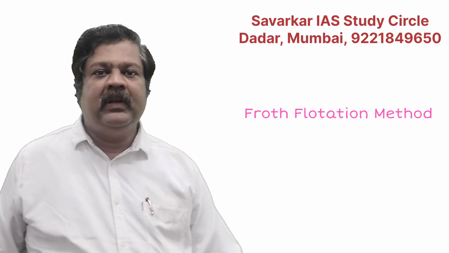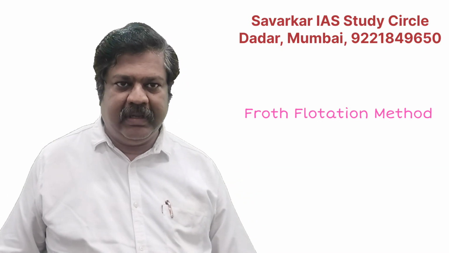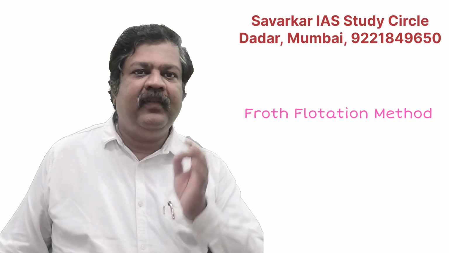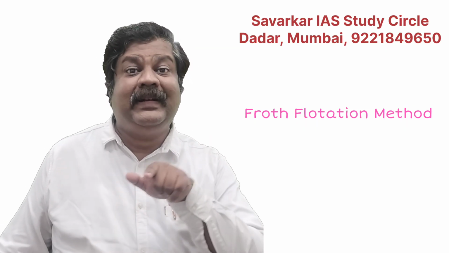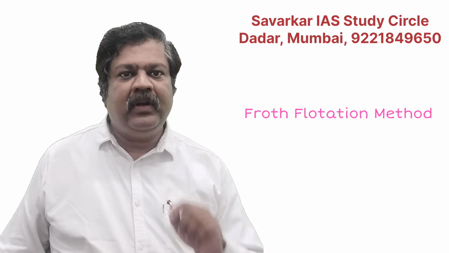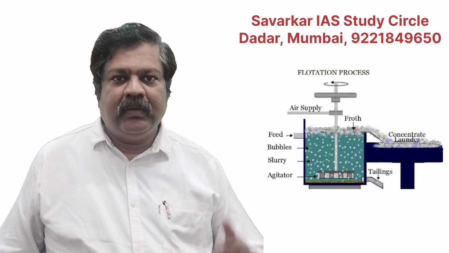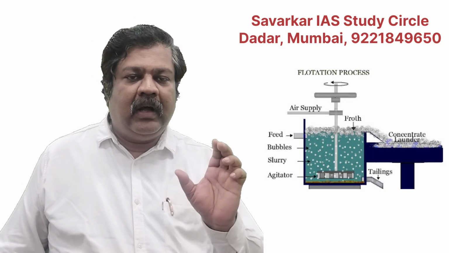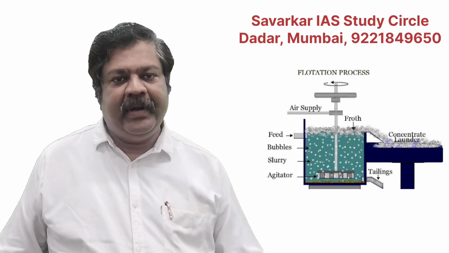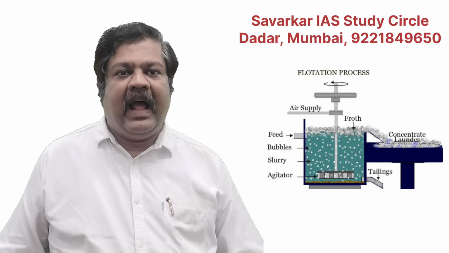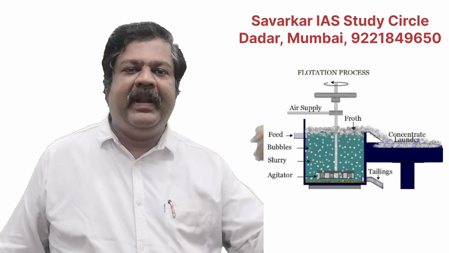I am revising the name: froth flotation technique. Let me explain in a very simple manner; I am not going into technical terms. You can see the diagram here. First, such an instrument is there. Now we add our contaminated ore over there.